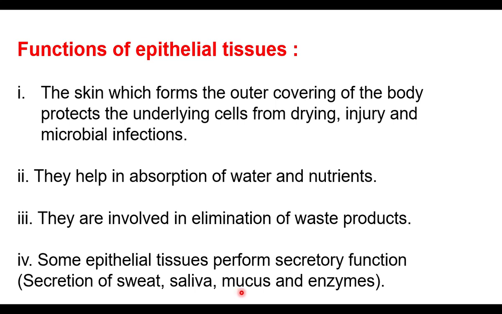During cold conditions, the mucus comes out, which is experienced as a running nose. And in some glands like liver, pancreas, and glands inside the stomach, the epithelial cells secrete enzymes.